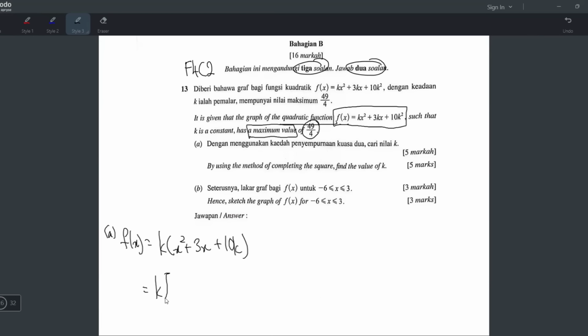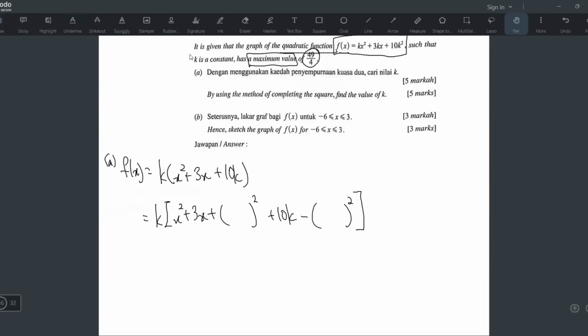So it will be k big bracket. And then you will write plus bracket square here and then minus bracket square here. So later we will leave some space there. So it becomes x squared plus 3x, leave some space, plus bracket square, and then plus 10k, and then leave some space, minus bracket square, like that. And don't forget the big bracket. The big bracket is very important, because in the last step later you have to multiply the k in. So the big bracket is very important.